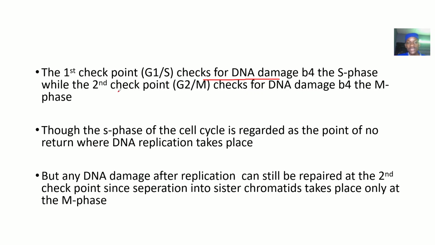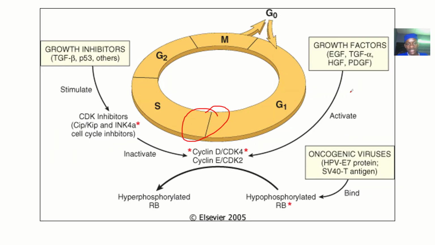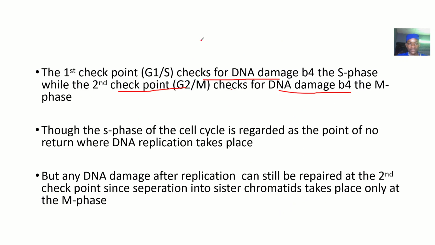The second checkpoint is between G2 and M, and this checks for DNA damage before the M phase. Do you understand? So G1/S checks for DNA damage before S phase, and G2/M checks for DNA damage before the M phase.